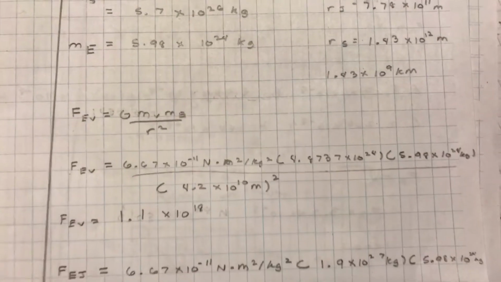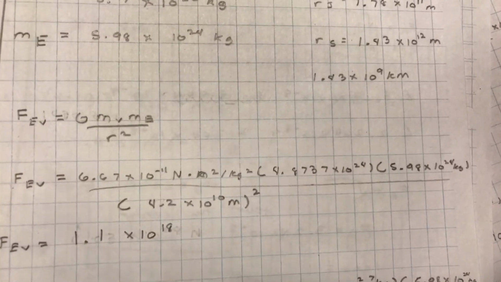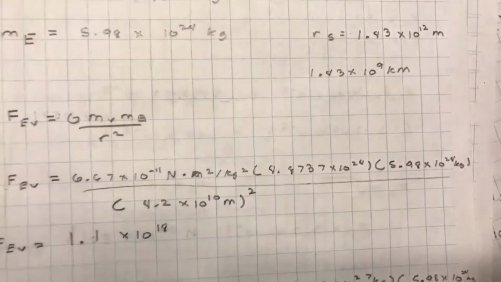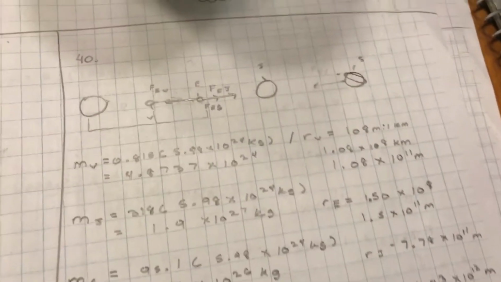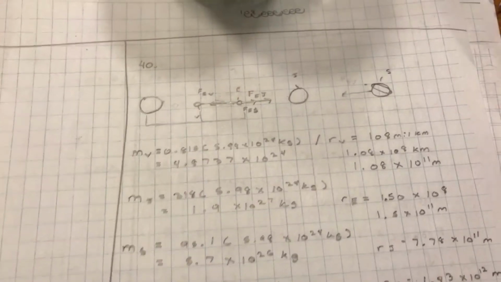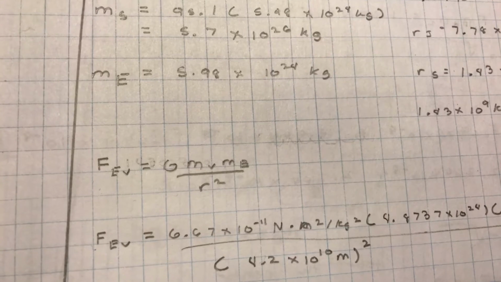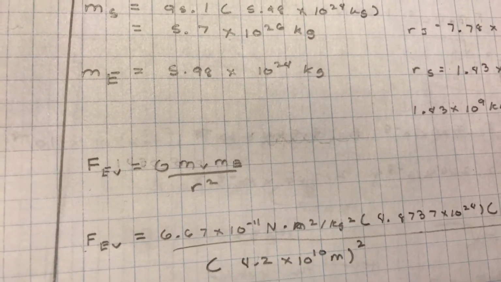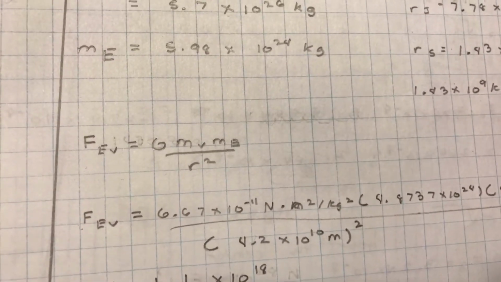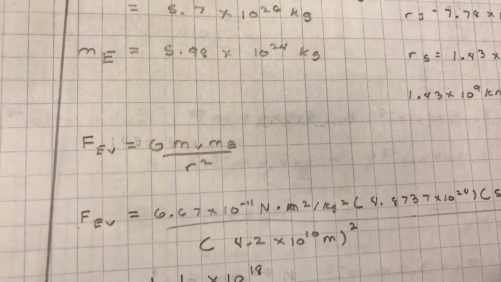Alright, so it's telling us to find the gravitational force, and the reason we're finding it is because we're dealing with two particles. First, we're going to deal with Venus and Earth, the force exerted on the Earth by Venus. So the force on Earth exerted by Venus equals the gravitational constant G times the mass of Venus times the mass of Earth, divided by the radius squared, which is the distance between Venus and the Earth.